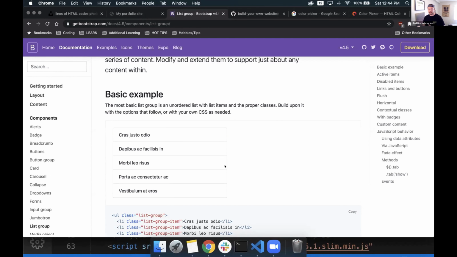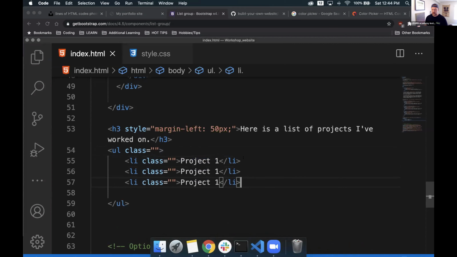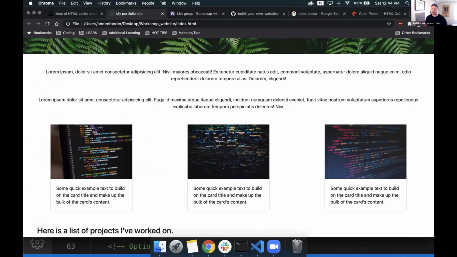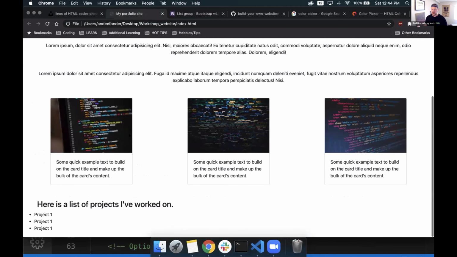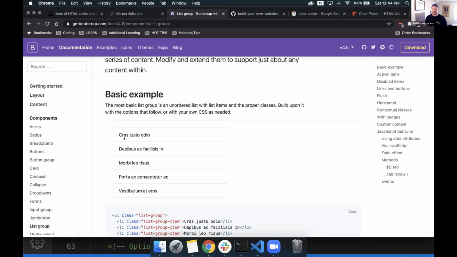So before I get into this, to show you the difference between the two and why we'd use Bootstrap, let's see what our normal UL and LIs look like. We'll just copy these a few times so we can get a quick preview. Save that, go back to my portfolio site, refresh the page, and down here, cool. We have some list items, but they're kind of lame. They're not styled out very well. So we use Bootstrap instead. This is the exact same thing, but with Bootstrap styling put to it. So it looks a little better.